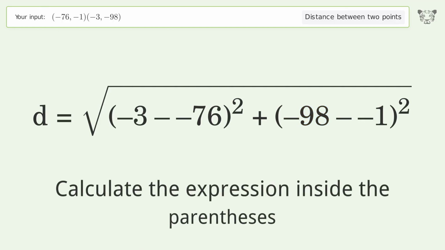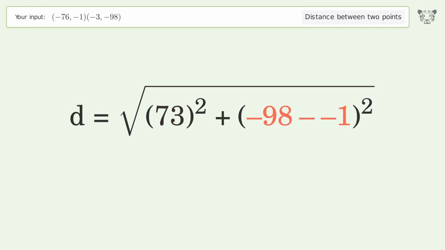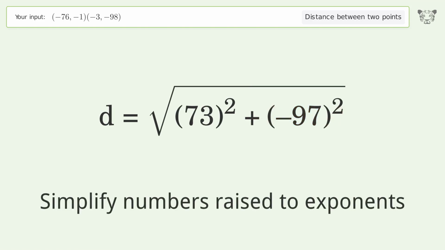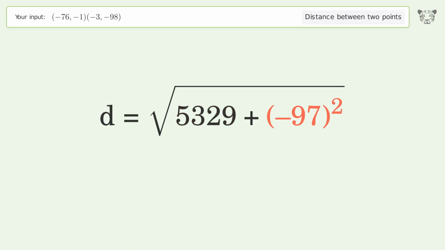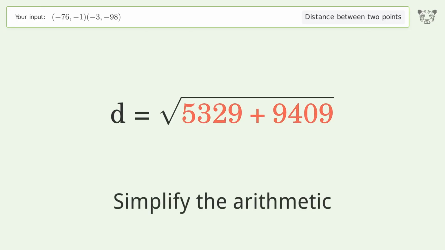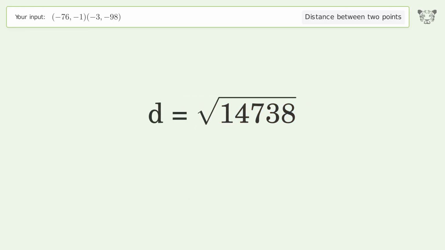Calculate the expression inside the parentheses. Simplify numbers raised to exponents. Simplify the arithmetic. And so the distance between the 2 points is the square root of 14,738, or 121.4.